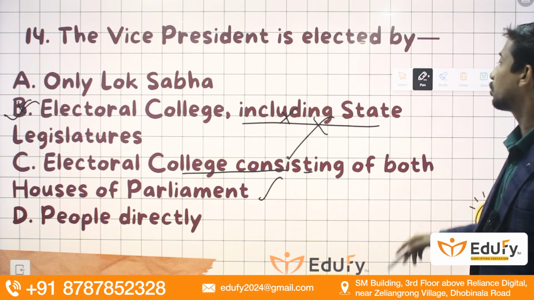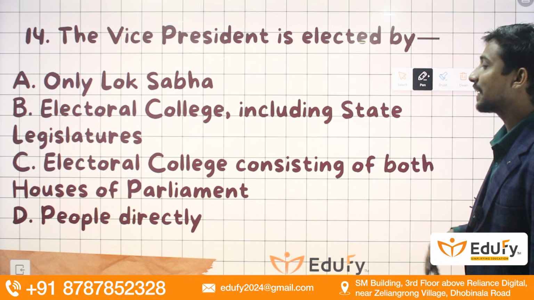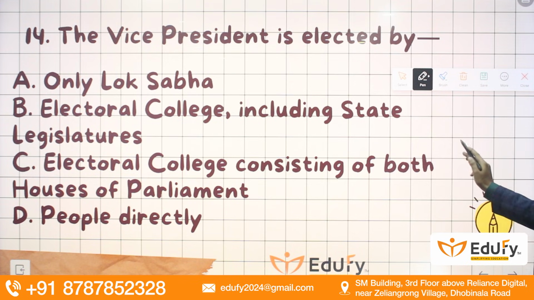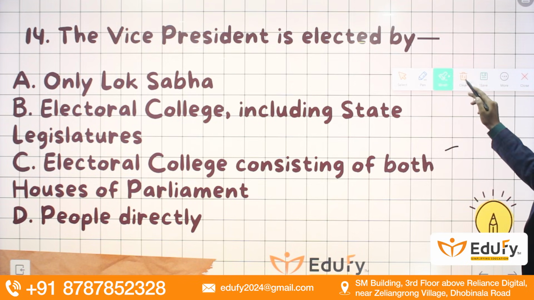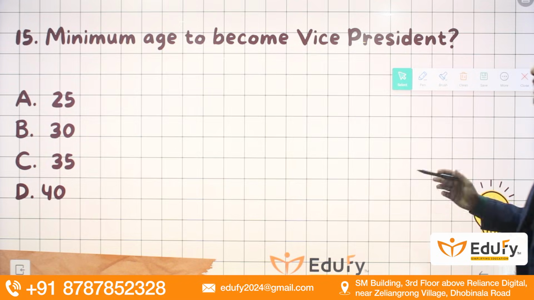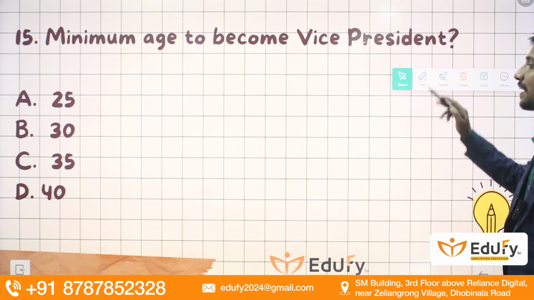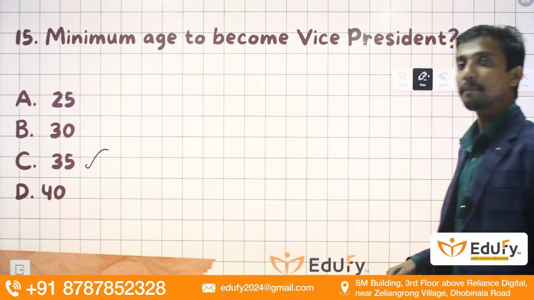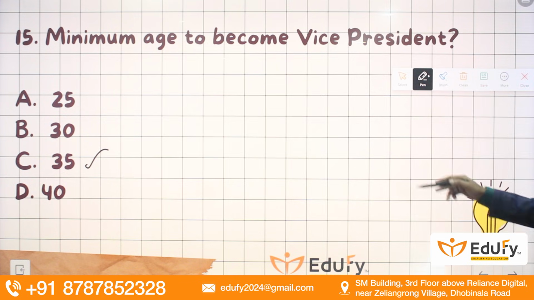State legislatures do not take part in the election of the Vice President of India. Next, the minimum age to become the Vice President is 35, as I've told you earlier.